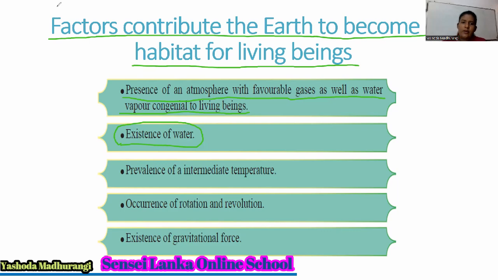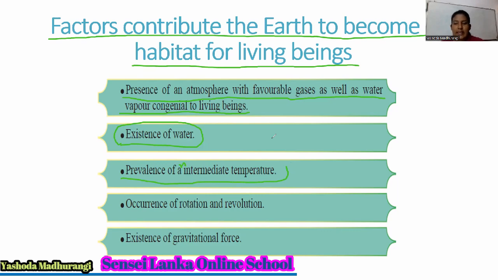And the third one, look at the third one. Prevalence of an intermediate temperature. Our planet is not too hot, and also our planet is not too cold. We are in the middle.